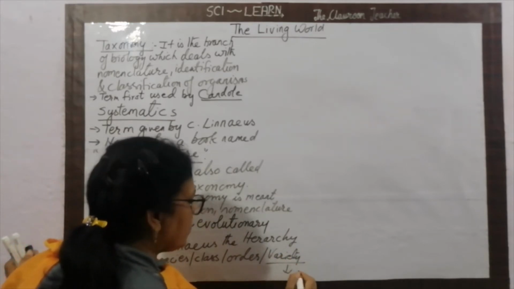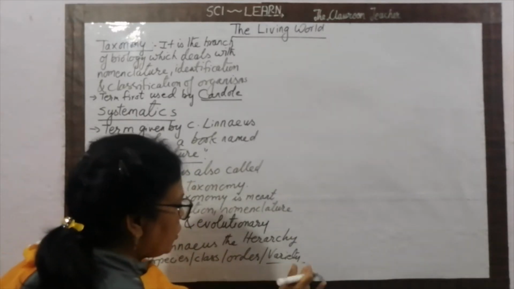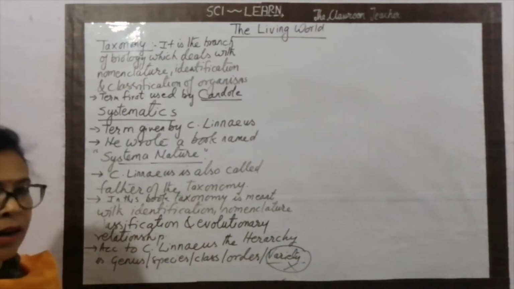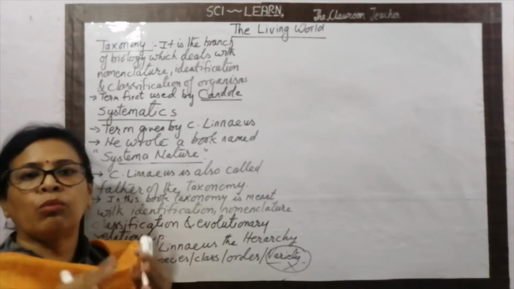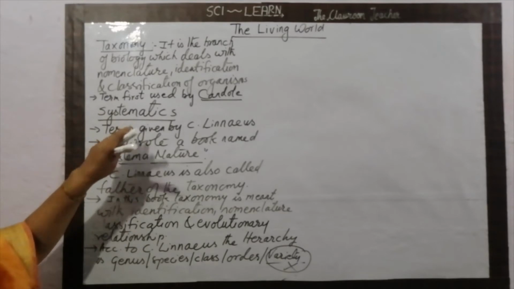But now this variety is missing. In the modern explanation, variety is removed from the hierarchy. This is the second part, that is systematics.